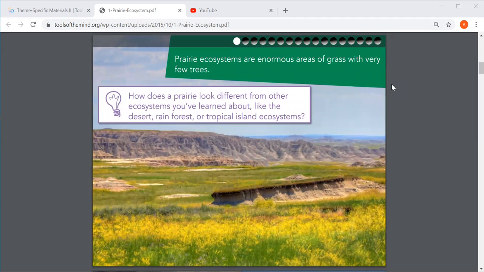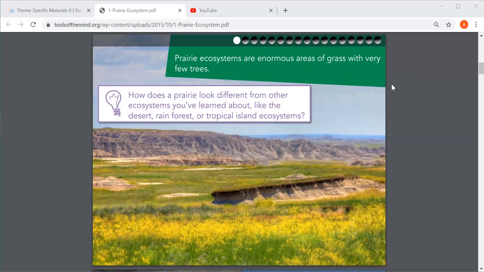Prairie ecosystems are enormous areas of grass with very few trees. So it's just a bunch of grass and not a lot of trees. This ecosystem looks very different from some of the ones that we learned about. We learned about the Ice Age, we learned about the rainforest, the desert. So this ecosystem looks very different than some of the other ecosystems we have talked about.